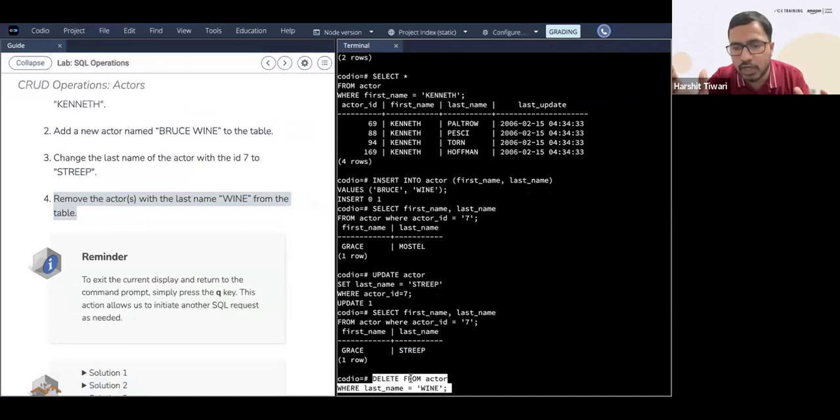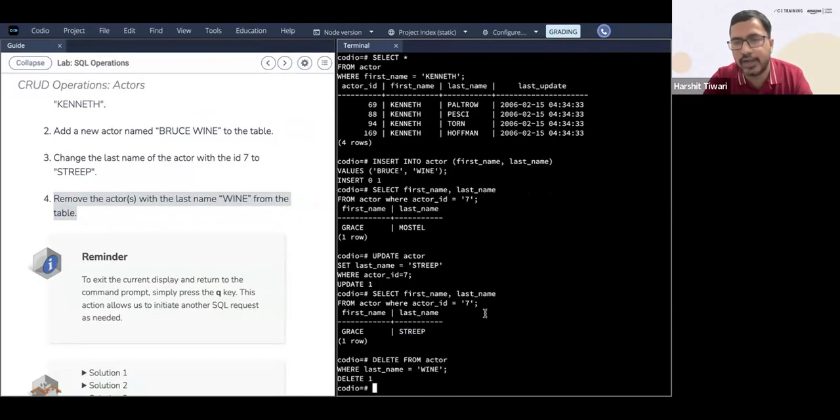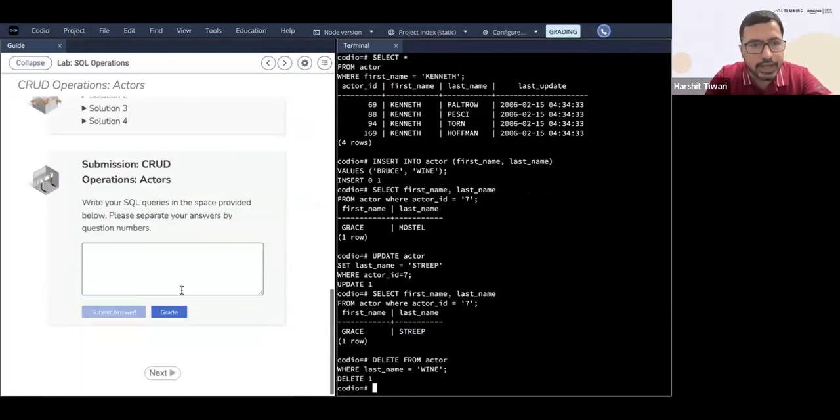Delete from this particular table, the actor table. Which row do I want to delete? Whichever row has the last name equal to Vine. That particular one, delete it. It's absolutely perfect. Okay, so that delete has been done. Great, awesome. So these are the 4 queries.